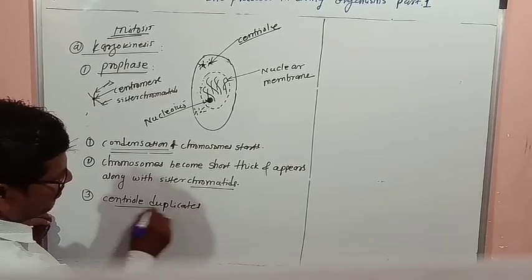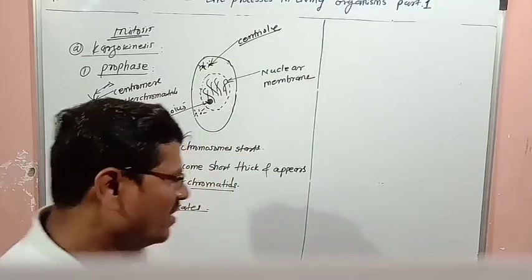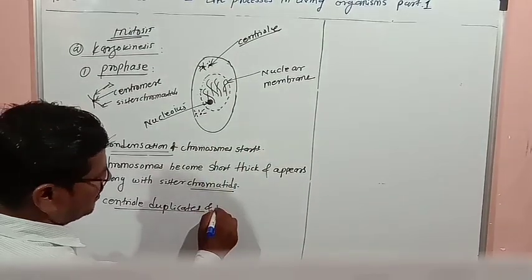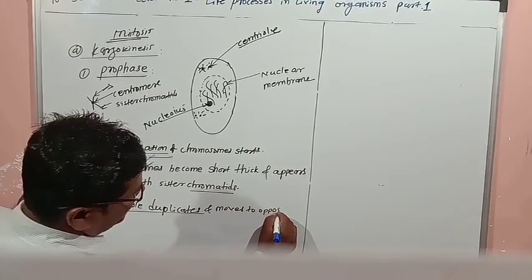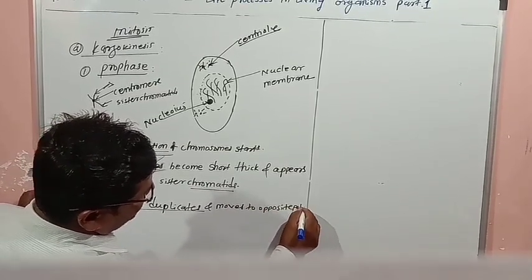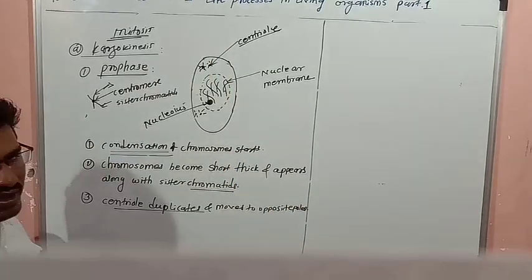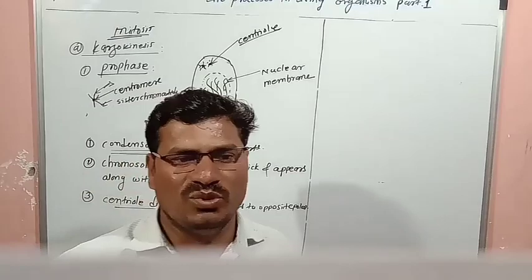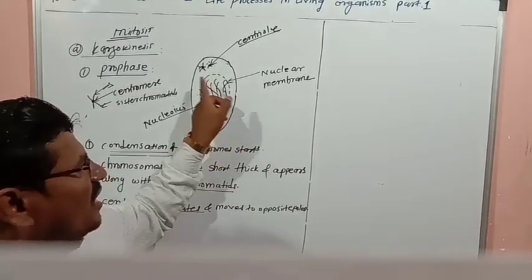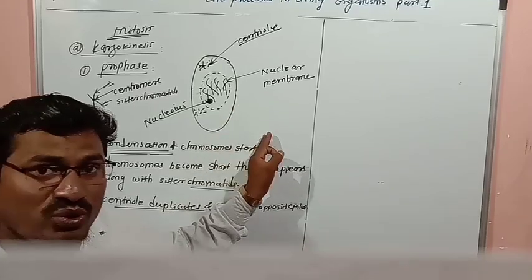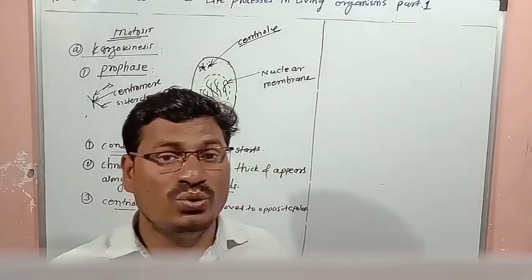Centriole duplicates. That means another centriole is also formed and moves to the opposite pole. This side one pole is there, that side one pole is there, and it is moving towards the opposite poles. And the last one is the nuclear membrane. Around that particular nucleus, one membrane is there, and that membrane is called the nuclear membrane.